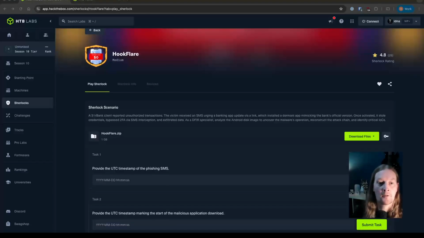A Sberbank client reported unauthorized transactions. The victim received an SMS urging a banking app update via a link. This installed a dormant app mimicking the bank's official version. Once activated, it stole credentials, bypassed 2FA with SMS interception, and exfiltrated data. As a DFIR specialist, analyse the Android disk image to uncover the malware's operation, reconstruct the attack chain, and identify critical IOCs.